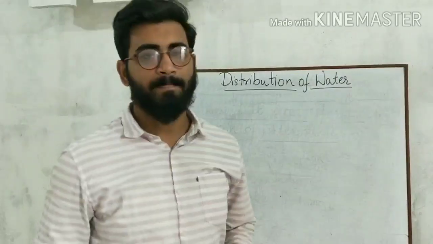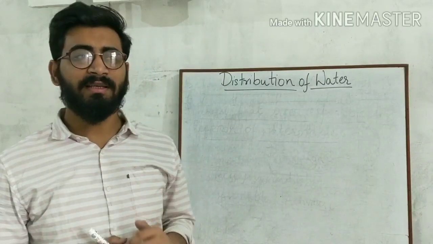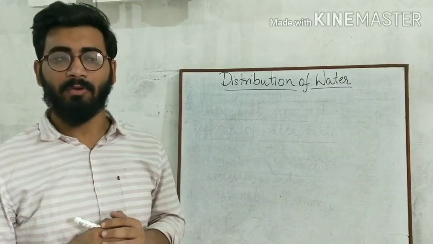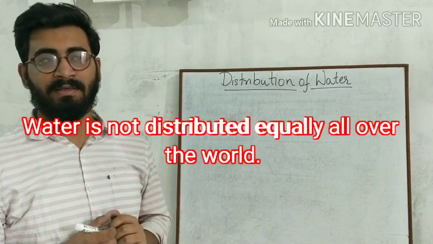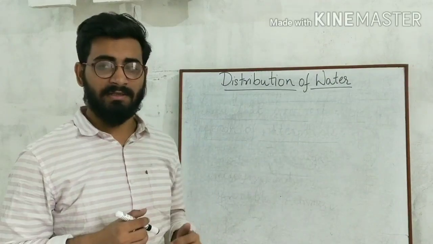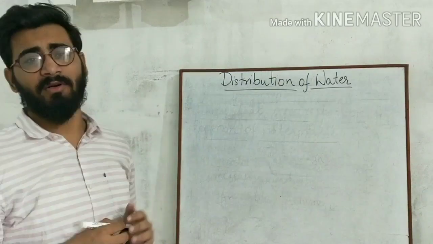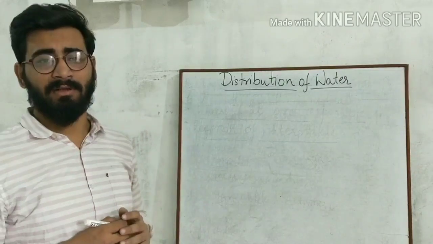Okay? Now let us talk about the distribution of water. Do you think the water is distributed equally all over the world? No, the water is not distributed equally all over the world. Some places have a good amount of rainfall and they are water rich, while some places at the same time do not receive a good amount of rainfall, like deserts and all. They receive very less rainfall.